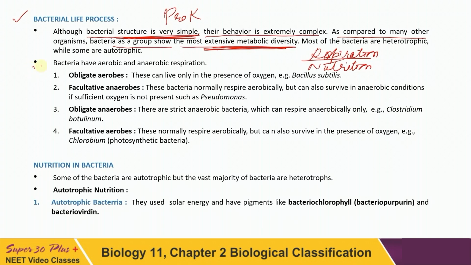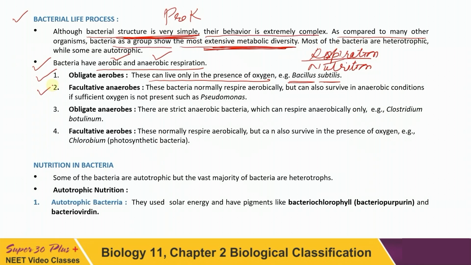You see, bacteria have all types of respiration, aerobic and anaerobic. You are familiar with the term aerobic respiration: it needs oxygen. Anaerobic respiration doesn't need oxygen. But the subcategories of these are, first, obligate aerobes. They can survive only in presence of oxygen; without oxygen we cannot survive. Some bacteria are obligate aerobes. The example is Bacillus subtilis.